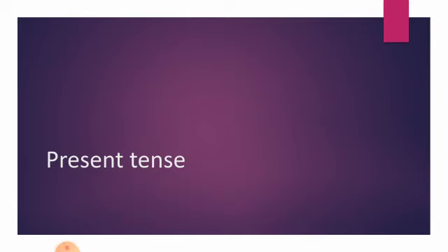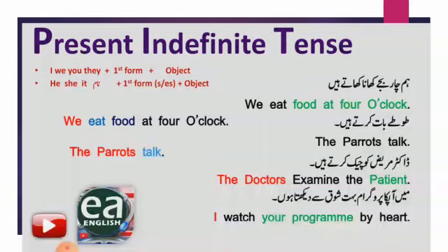There are four aspects of present: present indefinite tense, present continuous tense, present perfect tense and present perfect continuous. We will discuss all of the tenses one by one. The first one is present indefinite tense. In the present indefinite tense, the Urdu indication is ta hai, ti hai, te hai.